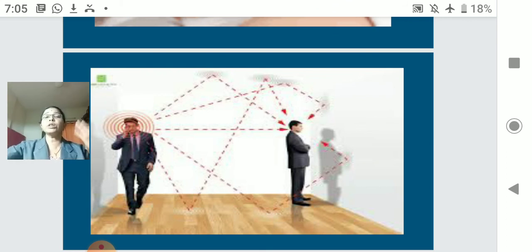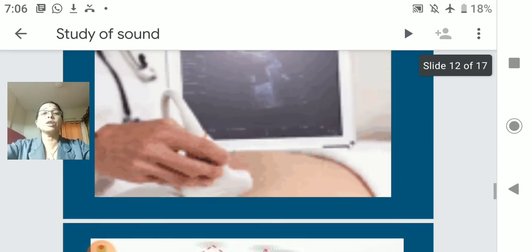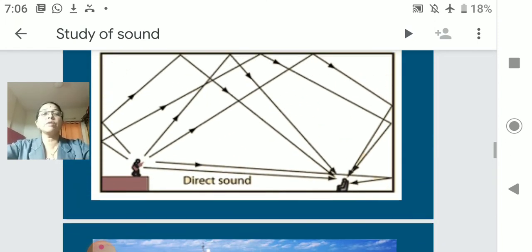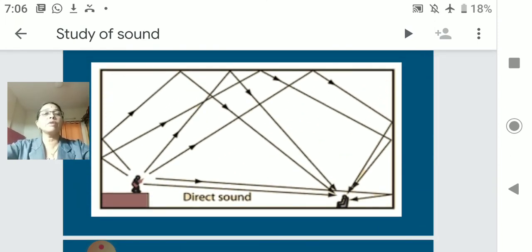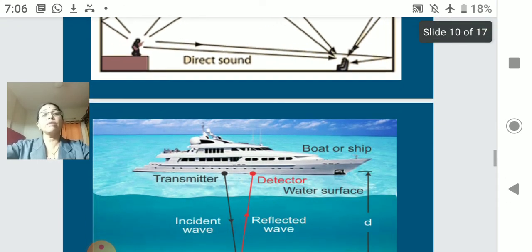The sound which reflects many times in that particular region, we call it reverberation. So you have to just study that concept of reverberation. We have already seen reverberation too. This is the reverberation example. Not actually an echo, but the sound where multiple echoes are heard, that we call reverberation.